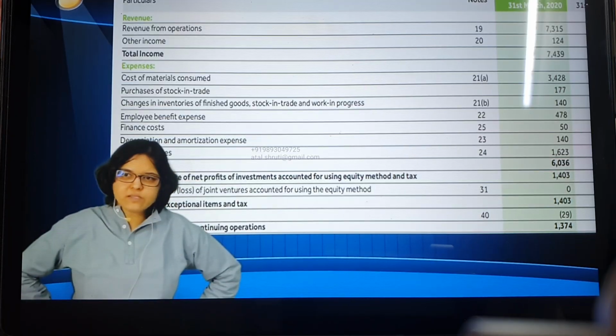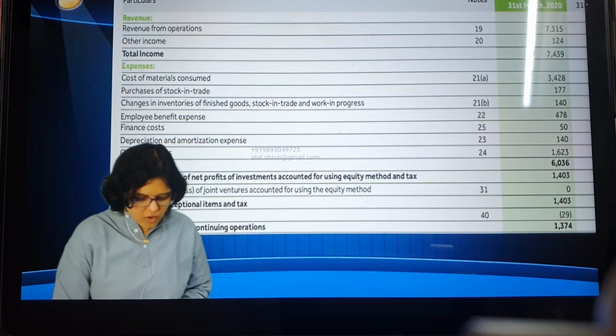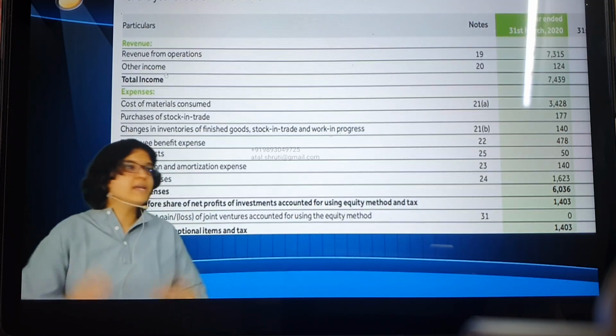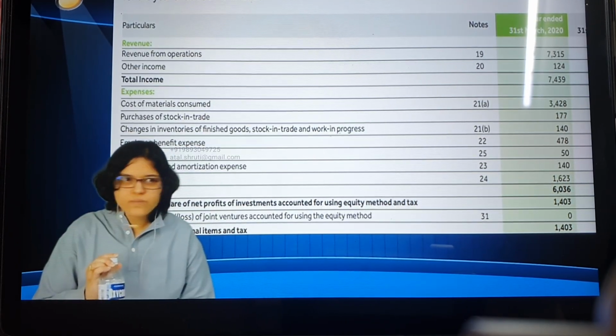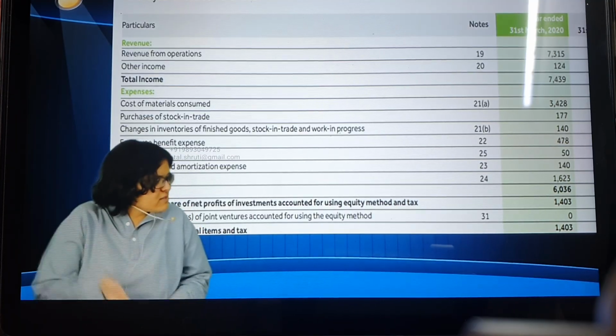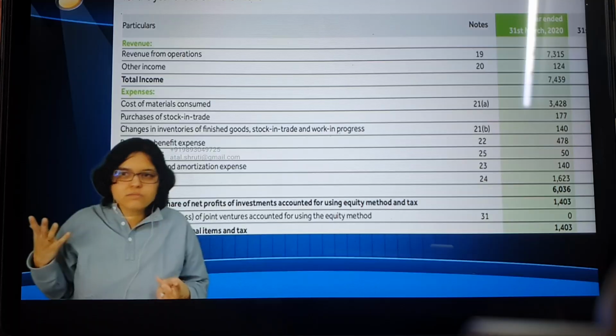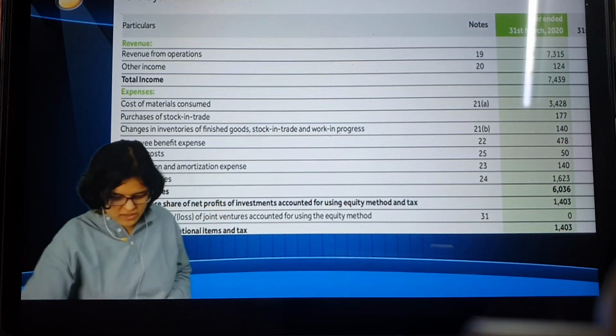Salary. Is it my expense? Is it a recurring expense? Yes. So let's quickly check. Cost of materials consumed, purchases of stock in trade, changes in inventory. All these three basically put together is about the raw material or the work in progress or whatever. So if I want to make this bottle, the plastic granules, will that be my raw material? Yes. One time expense or kind of recurring expense? Kind of recurring expense. Will that go on the asset side or will it go as an expense? It will go as an expense. So any material consumption, raw material consumed, work in progress, all that will come under P&L expenses. Okay, all materials consumed will come up here.